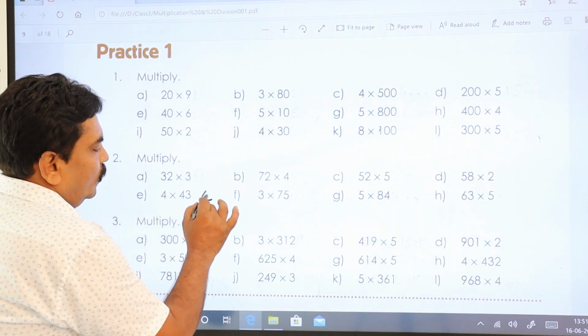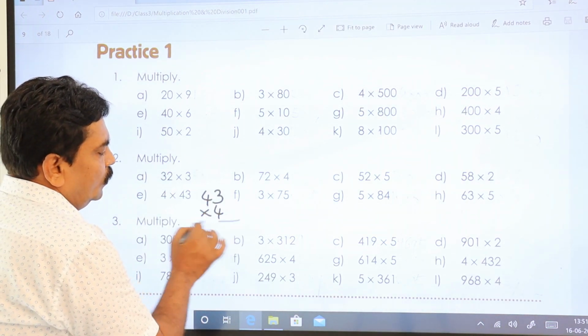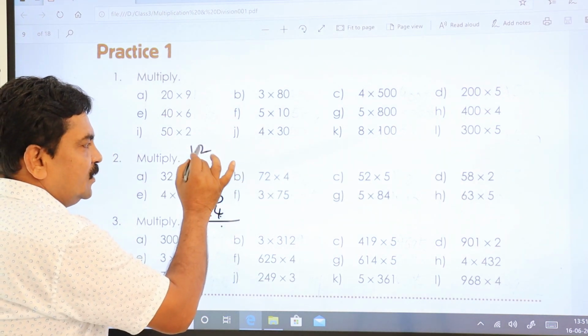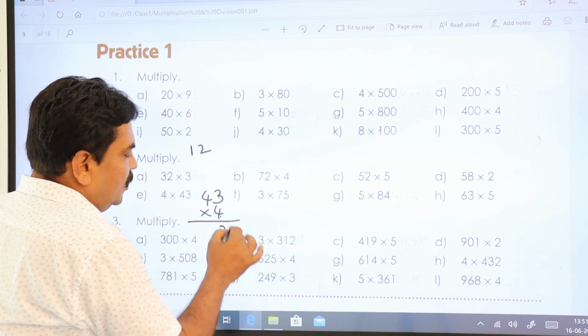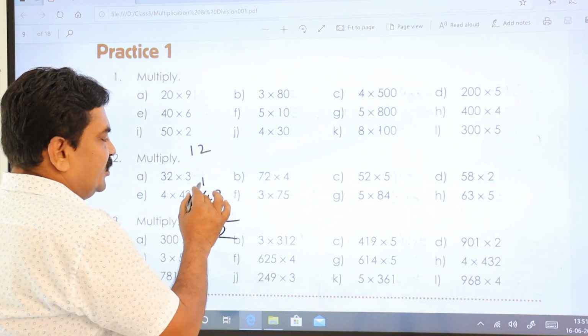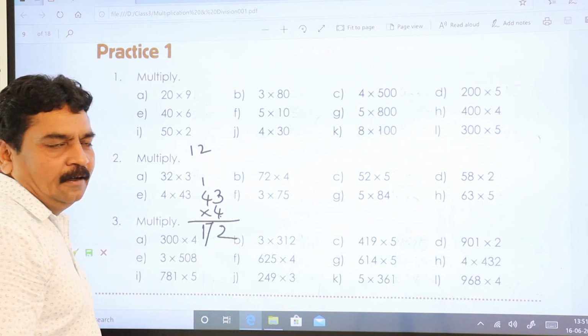43 into 4. 4 threes are how much? 12. So the ones value you write down and the tens value you carry to the next number. 4 fours are 16 plus 1, 17 is your answer.